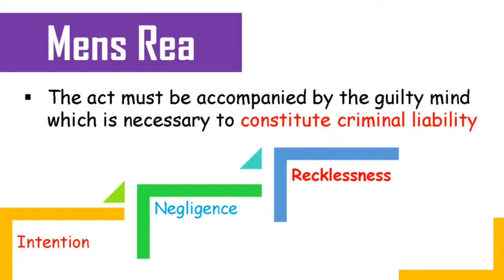So remember this name. You can even have a short form for this. What really is the short form for us? A very basic short form. The short form is INR for remembering the three types of mens rea. I for intention, N for negligence and R for recklessness. So that is nothing but the mens rea short form. I hope you got the point. Now what we need to understand is what really is meant by intention, negligence and recklessness.